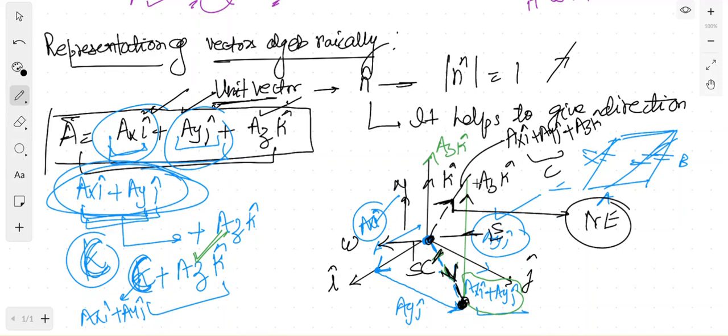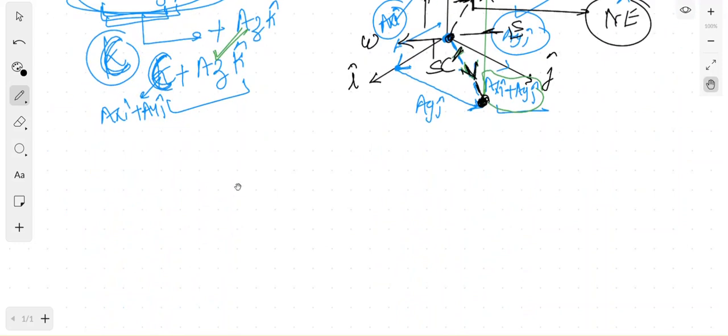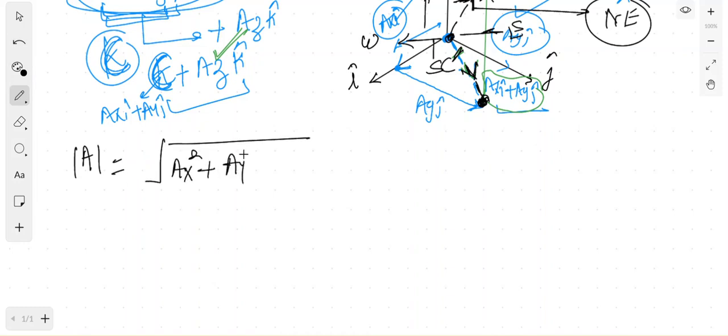So this is the northeast direction. By this it will be very easy for you to identify the direction of a vector. Now if you are asked the direction and you have told it, now find out the magnitude. We know the simple formula to find the magnitude of a: under root ax square plus ay square plus az square.